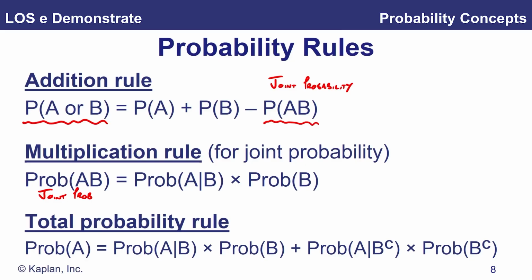And what is a joint probability? It's the probability that both event A and B happen at the same time.